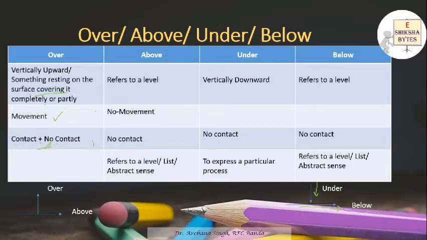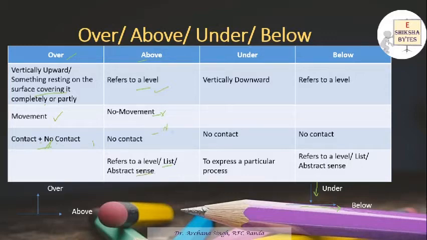Now there is a confusion between where you have to use over and where we have to use above. It's pretty clear. When there is a movement and when you're covering something, then we use over. And when you refer to a particular level, if I say his marks are above 50%, we don't say over. When we're talking about any level, in that case we use above, and there is no movement. Of course, when you're talking about level, there is no contact. Then it refers to a list. We say the above mentioned list.